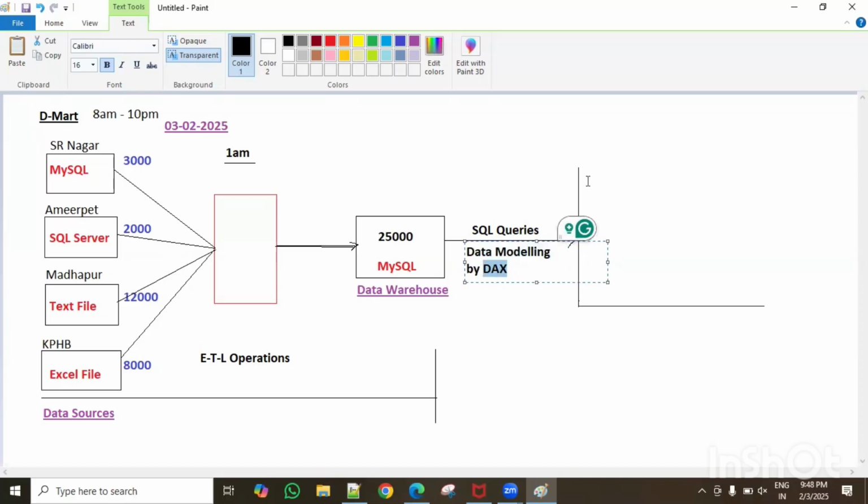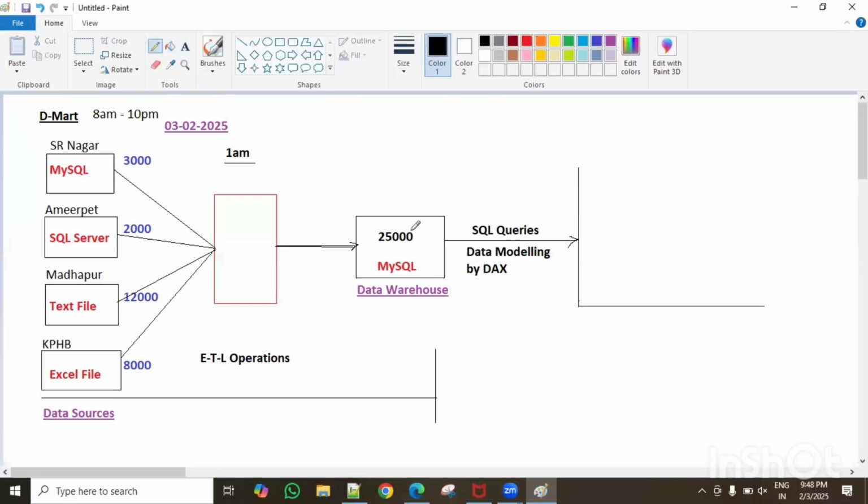And finally, what do we do here? For creating the reports only. But when we go for SQL queries, if a very small amount or an average amount of data is there, then SQL queries are better, guys. If a very huge amount of data is there, sometimes they may take more time. At that time, data modeling is better, guys. Data modeling. But generally, all businesses have a very huge amount of data.